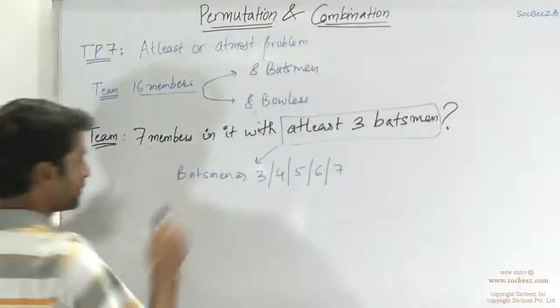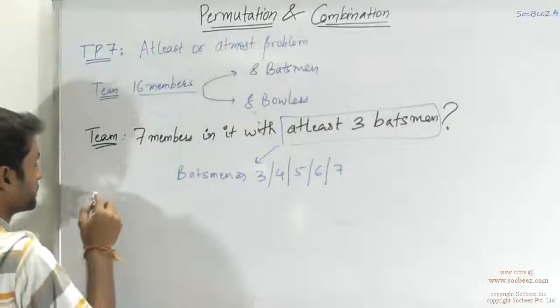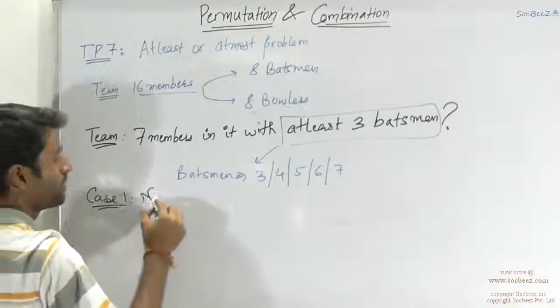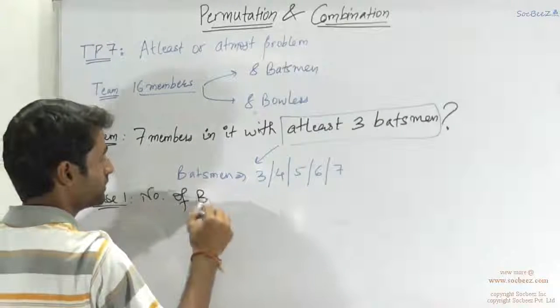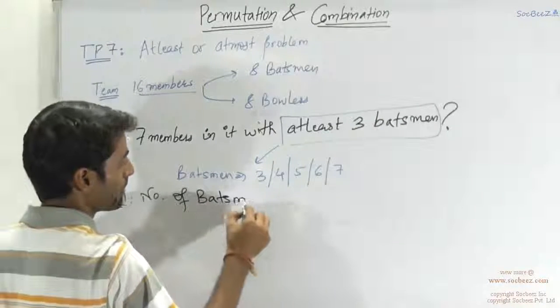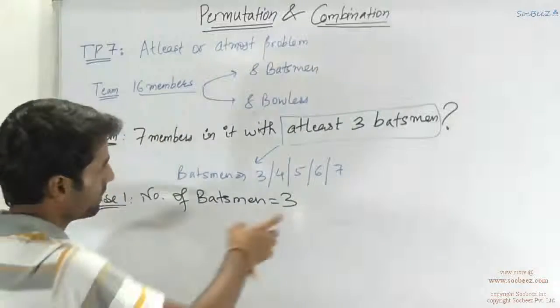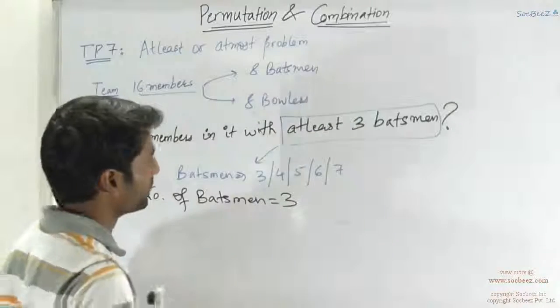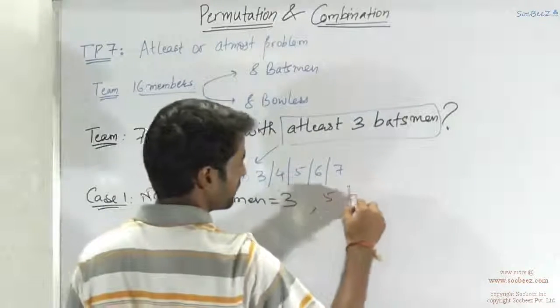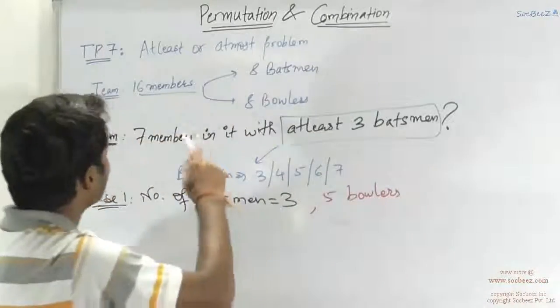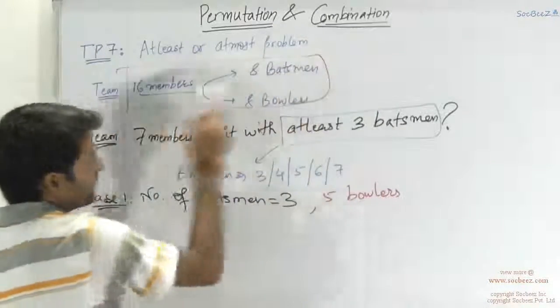So case 1 would be when the number of batsmen equals 3. So this is for sure. If 3 are batsmen, 5 would be bowlers. So in the initial squad, it had 8 batsmen and 8 bowlers.